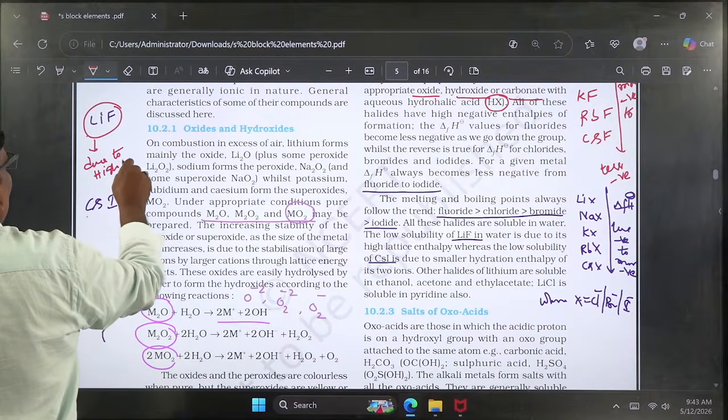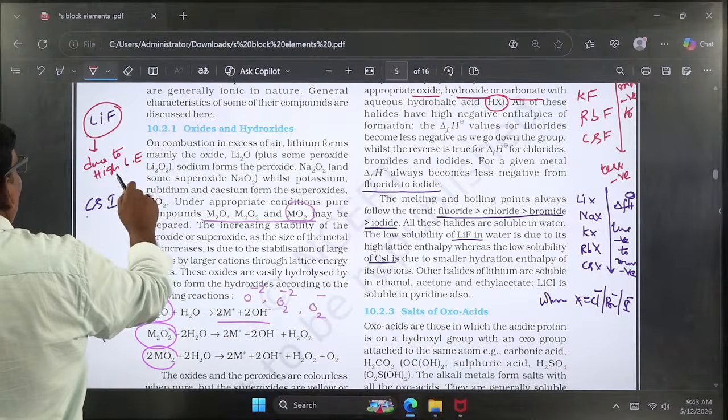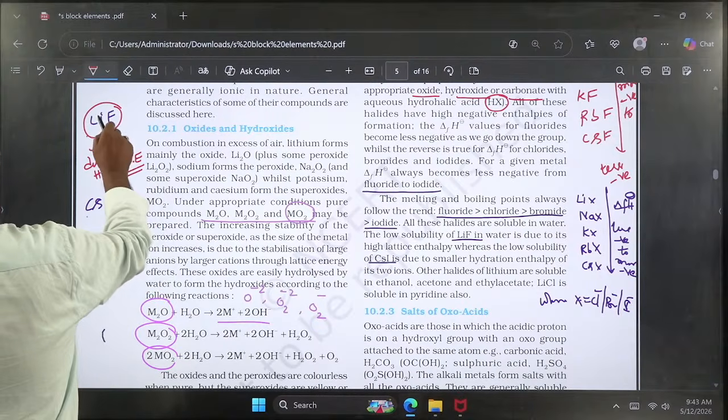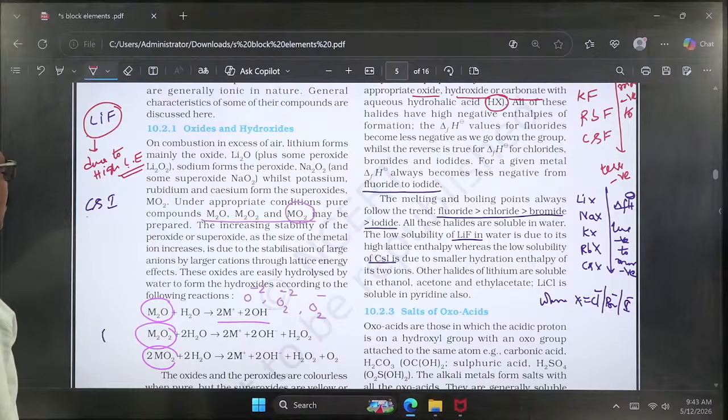Due to that lattice enthalpy, the bond between lithium and fluorine is very strong. That's why breaking it requires more energy, and that's why the solubility is low.